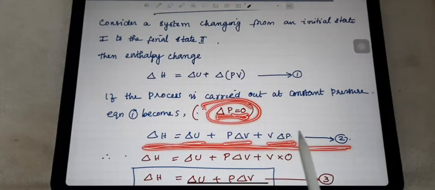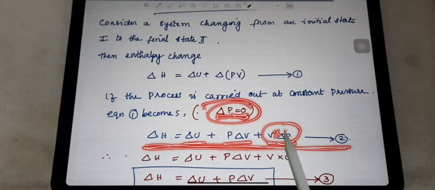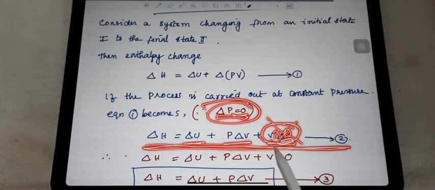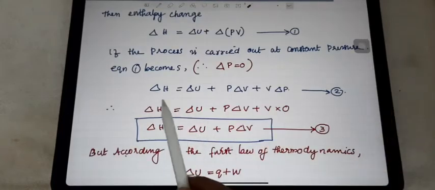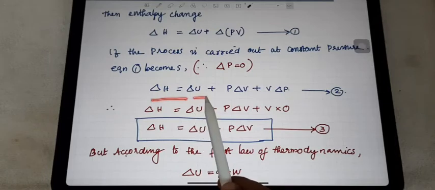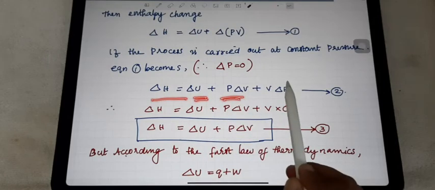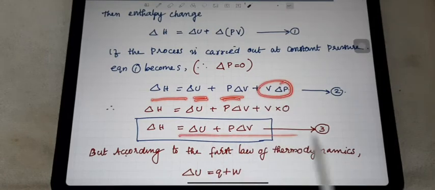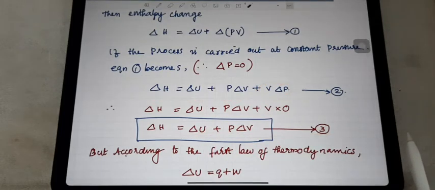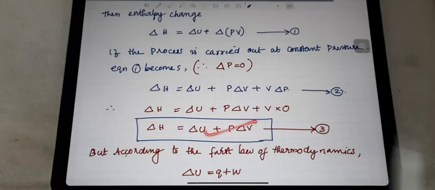So if delta P is equal to 0, the term V into delta P becomes V into 0, and this term is cancelled. So what is remaining? Delta H is equal to delta U plus P delta V. It is a very important chemical equation.